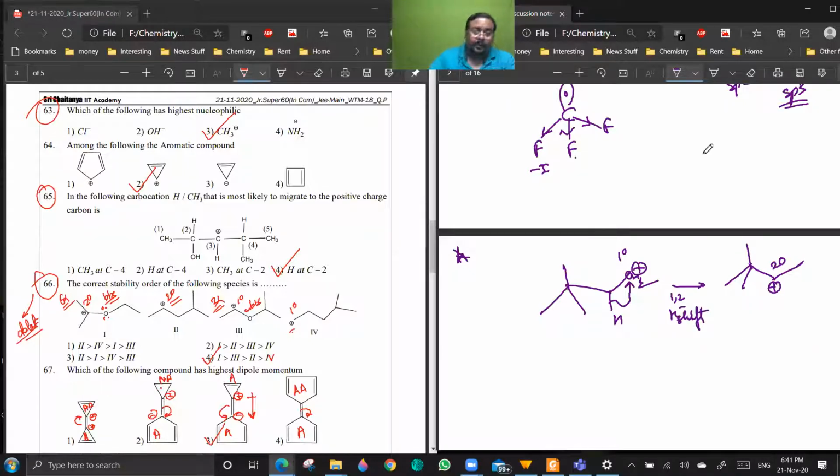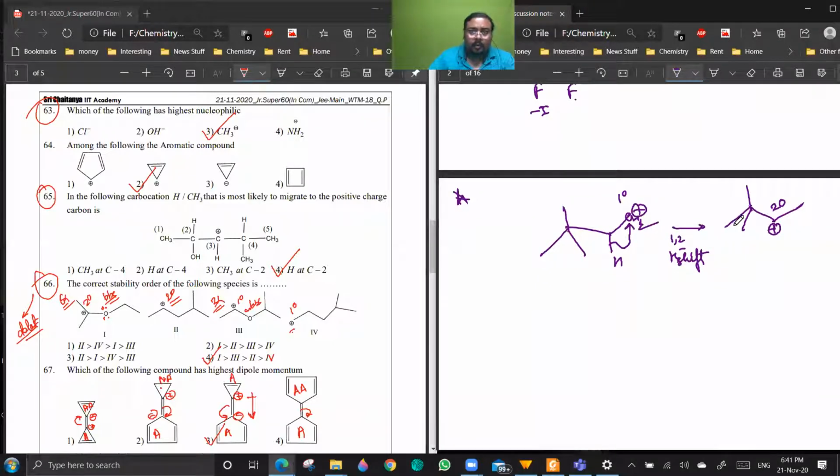Are you getting the point? This is known as carbocation rearrangement. The sigma bonds are rearranging in such a way that the carbocation becomes more stable than the previous one. Now, can it become even more stable? If this methyl group also shifts along with its bonding pair of electrons, you get a 3 degree carbocation, which is even more stable. This is known as a 1,2 methyl shift, because it is going to the adjacent carbon. Is it clear?